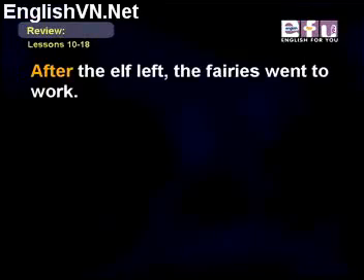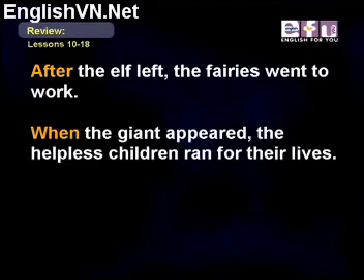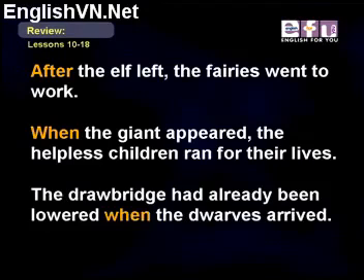After the elf left, the fairies went to work. When the giant appeared, the helpless children ran for their lives. The drawbridge had already been lowered when the dwarves arrived.